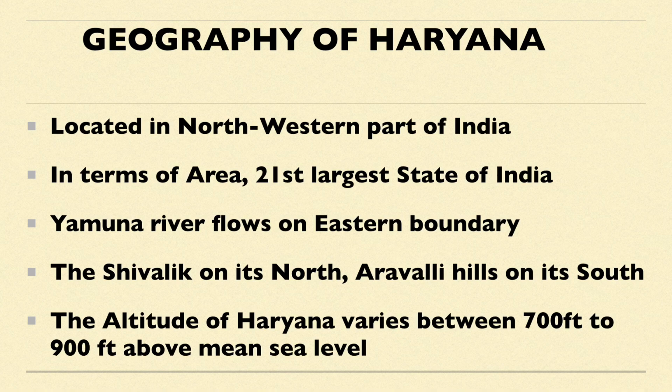Now come to the land boundaries of Haryana. Haryana is bounded by Uttar Pradesh in the east, Punjab in the west, and Himachal Pradesh in the north, and then Rajasthan in the west and its south location. So this is also very important for PT. And it is also surrounded by the capital Delhi as well as Union Territory from three sides, and it is forming the northwestern and the southern border with the Delhi Union Territory.